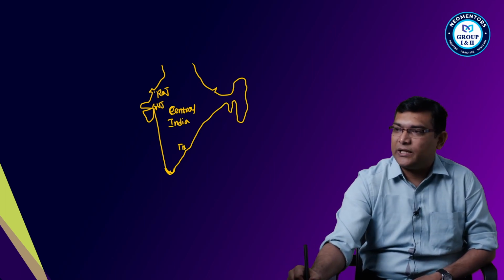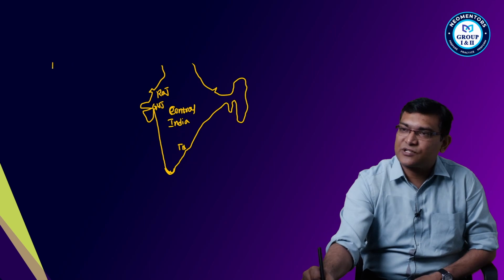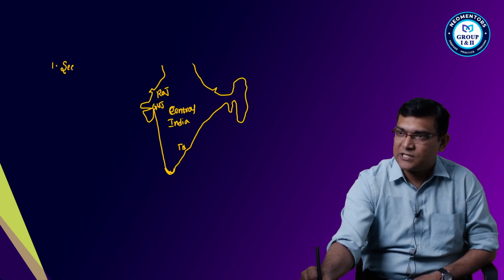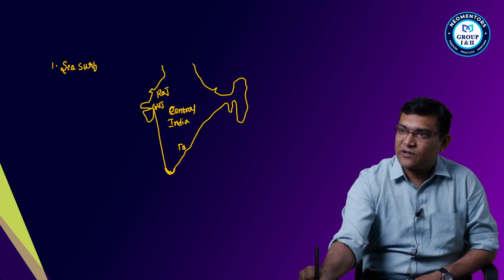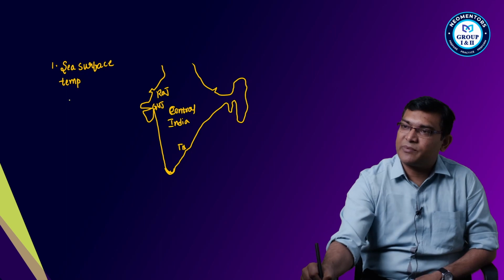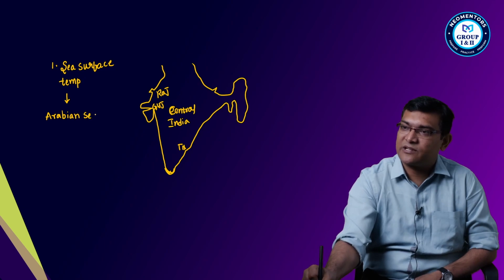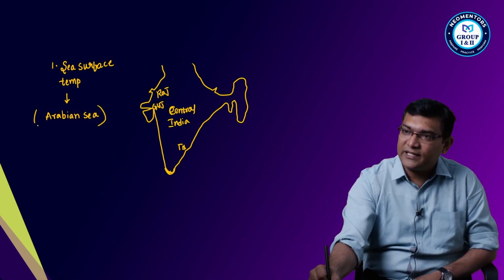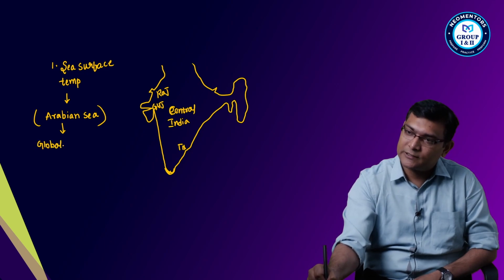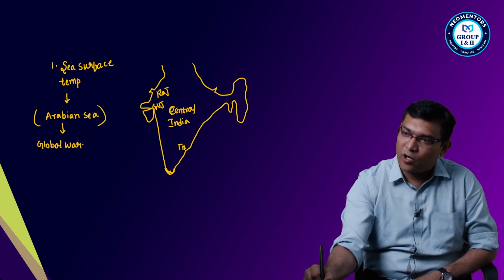But for these three, the first reason would be sea surface temperatures. These sea surface temperatures are increasing in the Arabian Sea. And why are they increasing? Because of global warming.